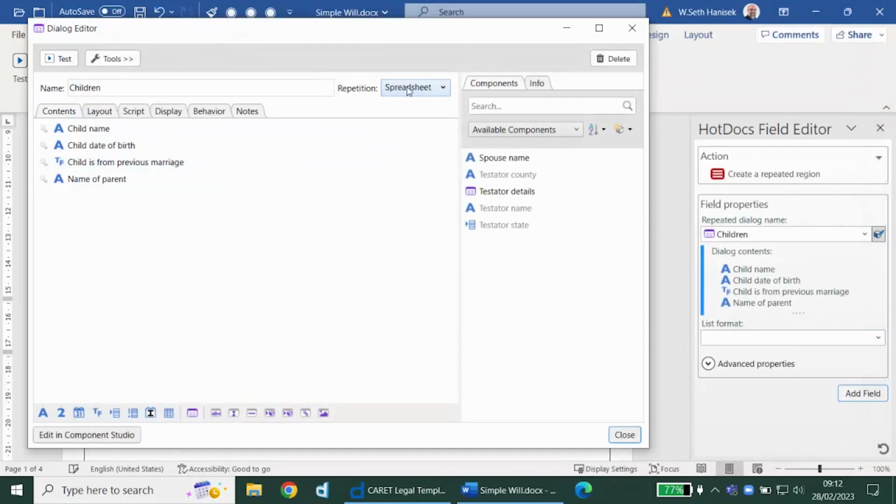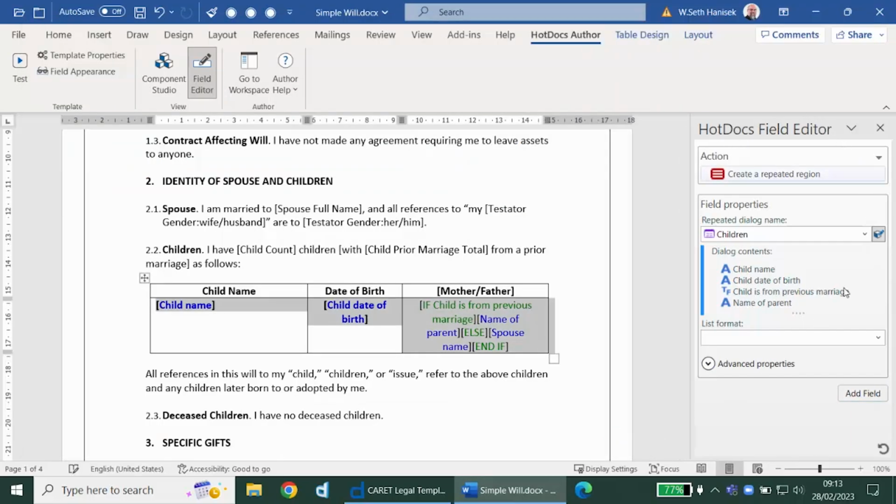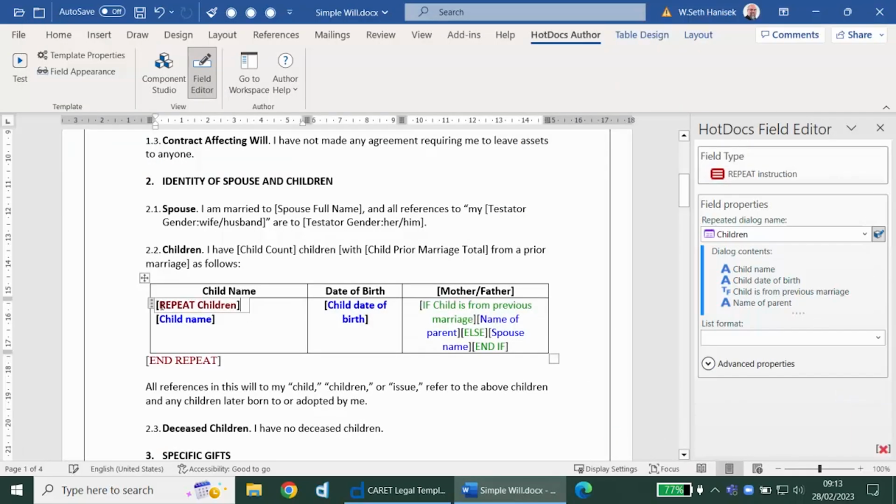So whether we display this as a spreadsheet or a series, we define this as a repeating dialogue, and then we add our repeated region field, and it will add a repeat at the beginning and an end repeat at the end, and it will copy and paste this row per child. So we'll get one child per row.